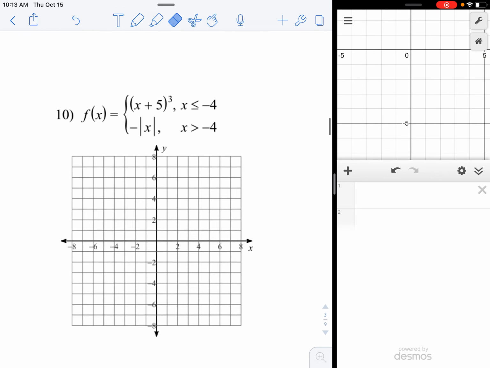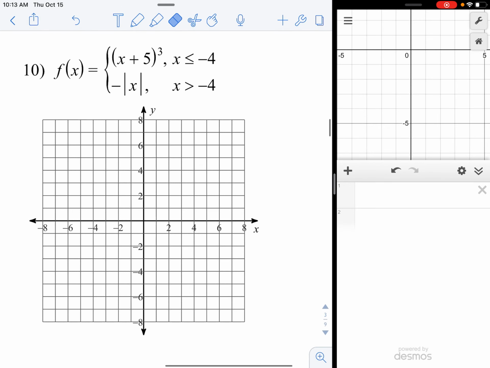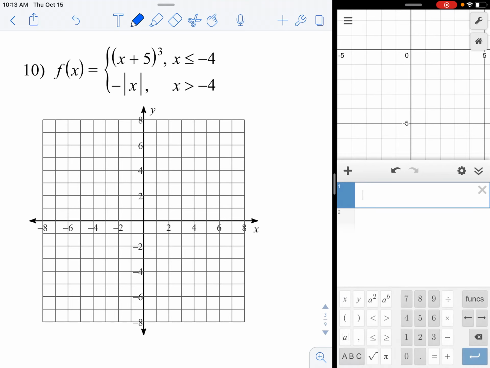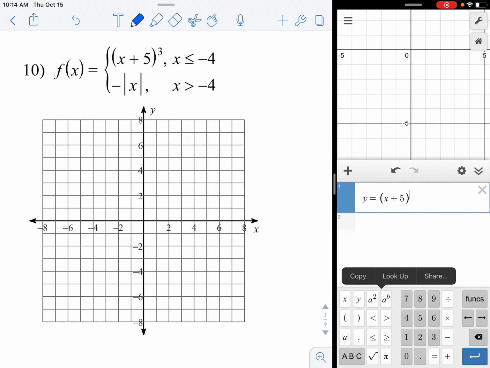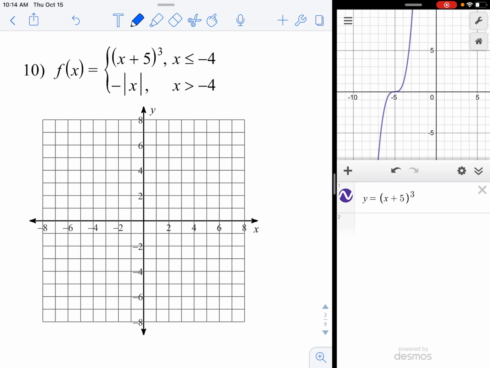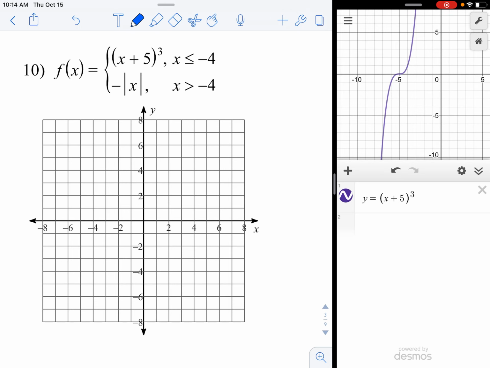Okay, so now let's look at the piecewise functions. Number 10. So this is a 2-piece function. There's 1, 2 pieces. If I graph them both at the same time, I get y equals, now this one's interesting. There's a parenthesis, x plus 5, close parenthesis. Then outside the parenthesis, that's to the 3rd power. I hit a 3, and that gives me this graph. It's shaped kind of like a piece of spaghetti.